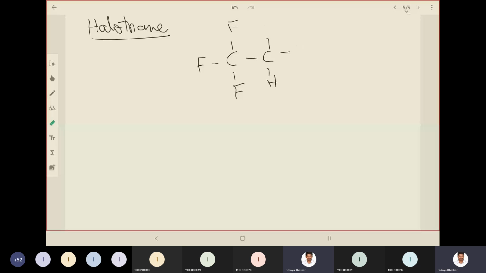So the structure of halothane: two carbons, one carbon with all hydrogens replaced by fluorines, and the second carbon with one bromine, one chlorine, and one hydrogen. So three out of four halogens are present. Remember that this is halothane.